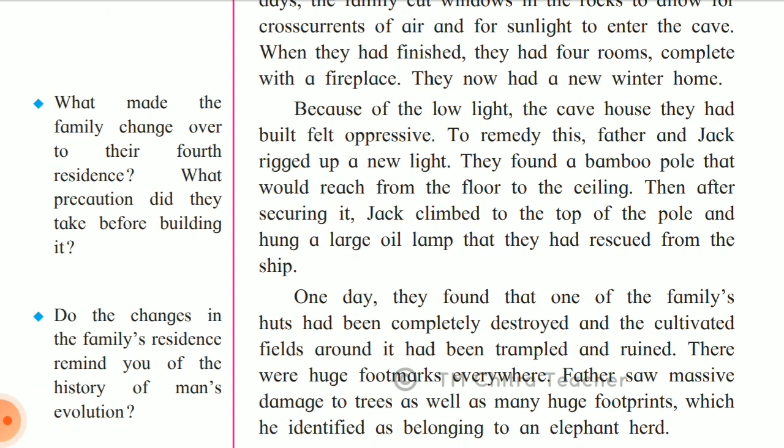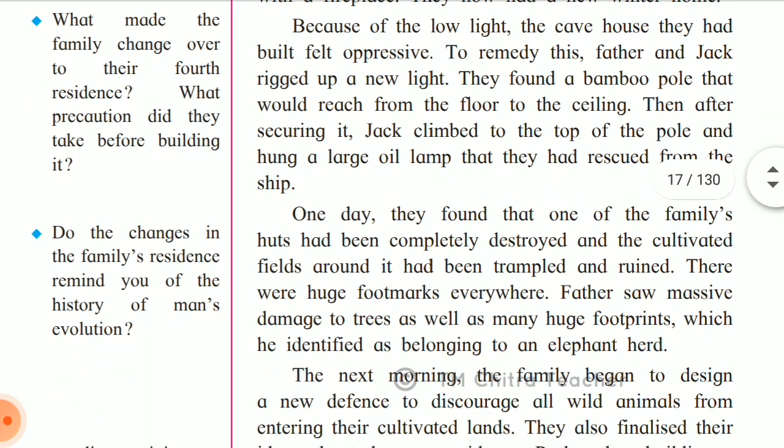They were upset because it was a beautiful cave house, but there was no light in it. It looks very dark. So to remedy this, father and Jack rigged up a new light. They found a bamboo pole that would reach from the floor to the ceiling. Then after securing it, Jack climbed to the top of the pole and hung a large oil lamp they had rescued from the ship. So now they got an idea how they can give light to their cave house.